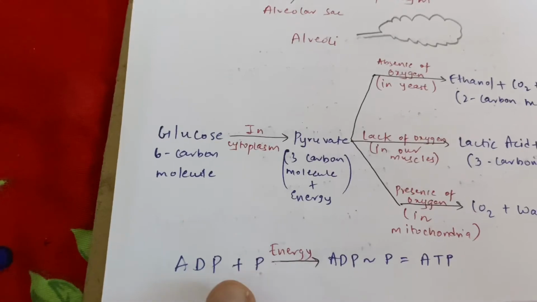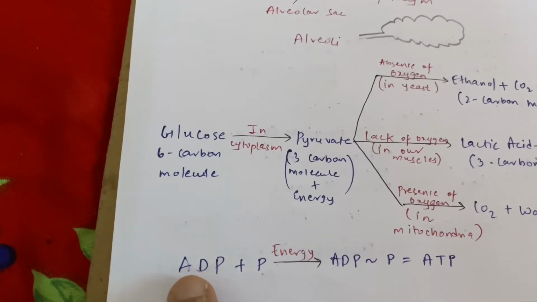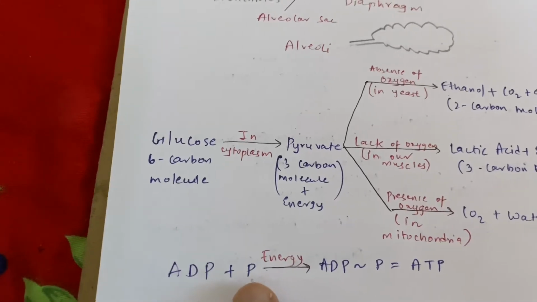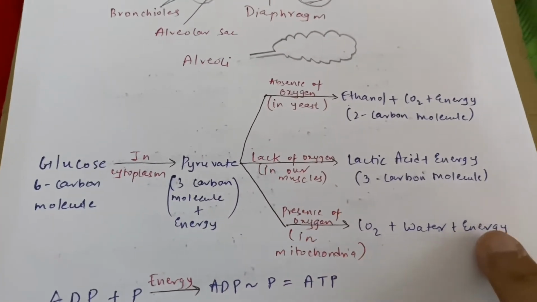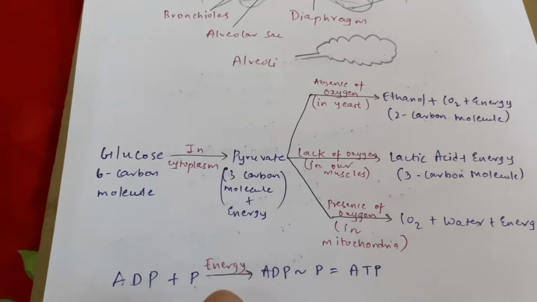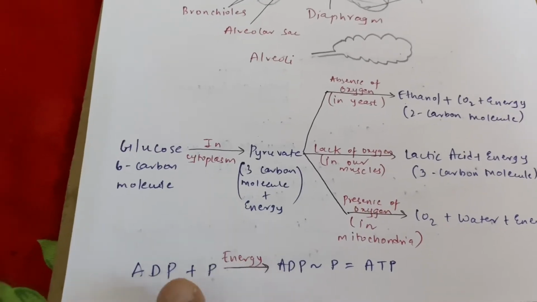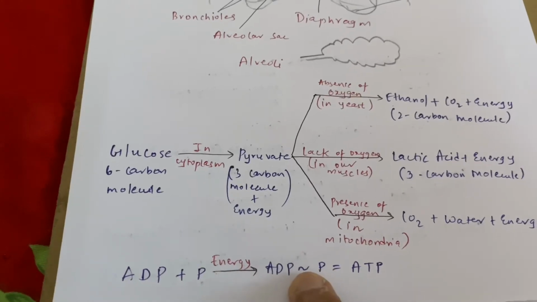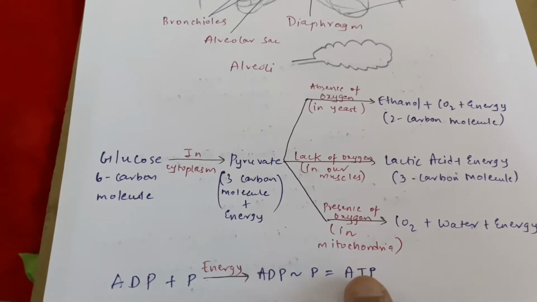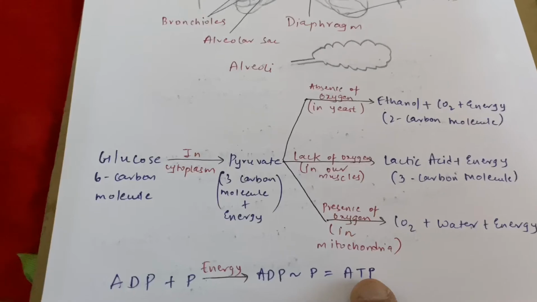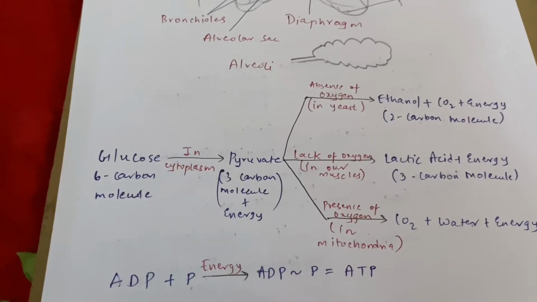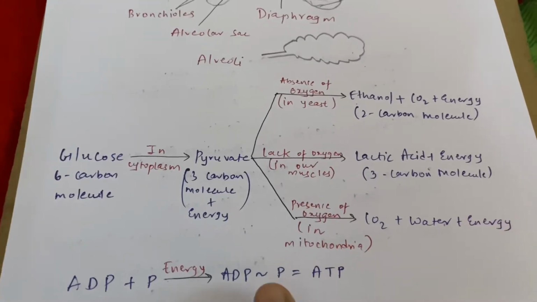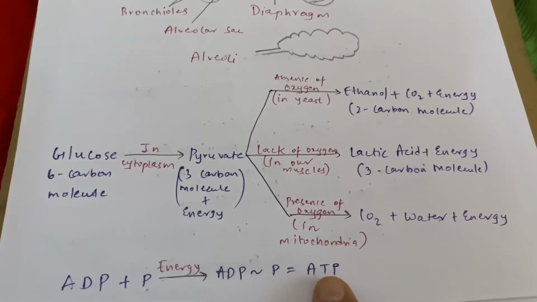So your body has two materials, that is ADP, adenosine diphosphate, and phosphorus, that is only phosphorus. Correct. So the energy which we have obtained is stored in the form of a bond between ADP and P. This forms a bond and becomes ATP, which is your adenosine triphosphate. Correct. So ADP and P mix with each other, and the energy which we have obtained is stored in the form of a bond between these two, and as a result ATP is formed.